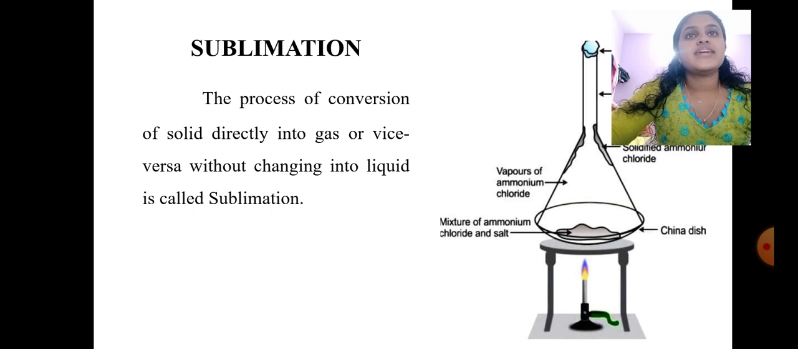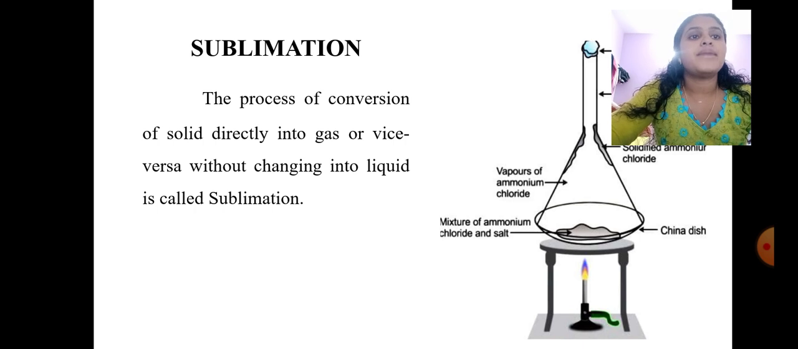Now we are going to the next topic, that is sublimation. Imagine one watch glass is having a mixture of ammonium chloride and sodium chloride, but I want ammonium chloride. For that I have to separate ammonium chloride and sodium chloride. So I am taking a china dish, and in that I am placing this mixture, and above that one inverted funnel is kept, and the funnel is closed with some cotton plug, and now I am heating that mixture.